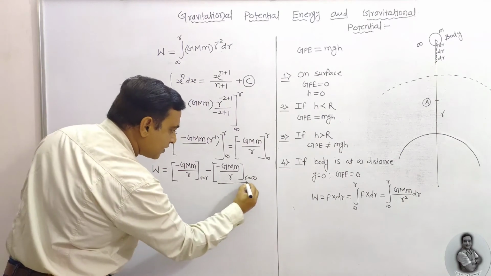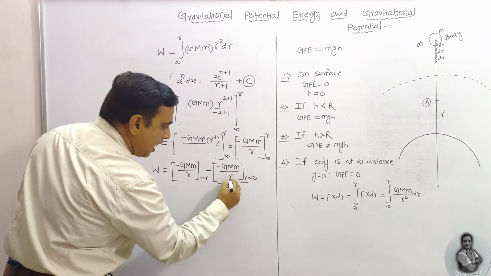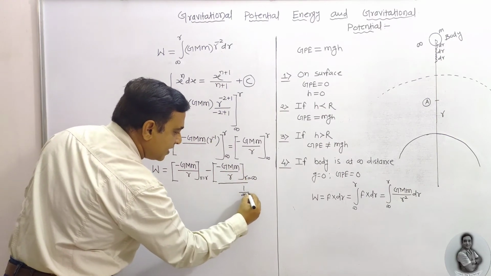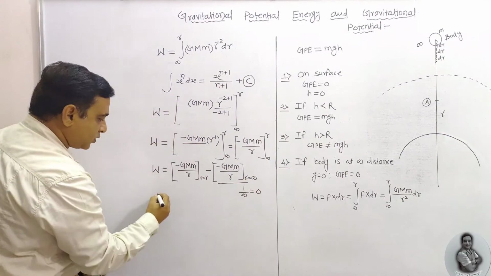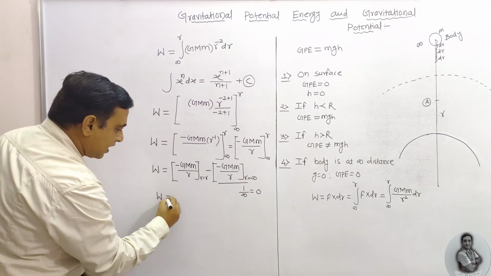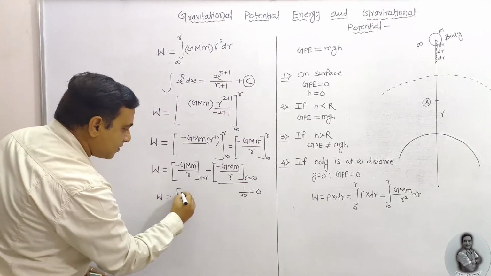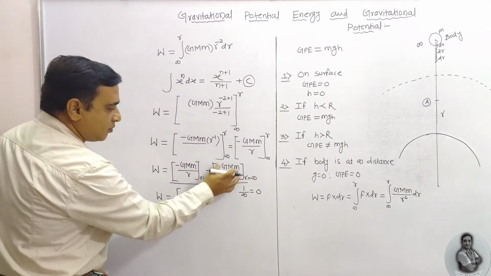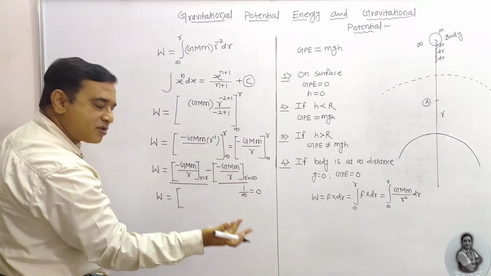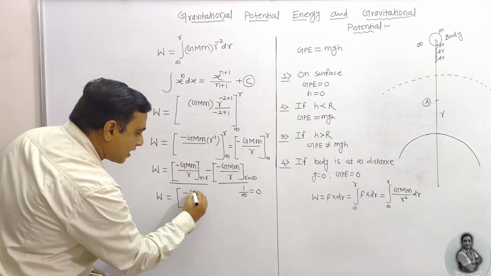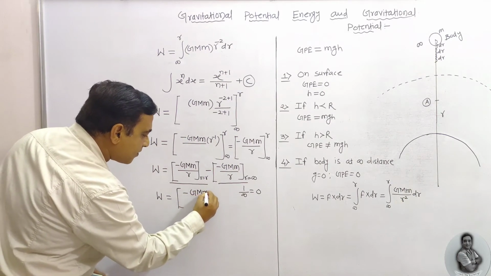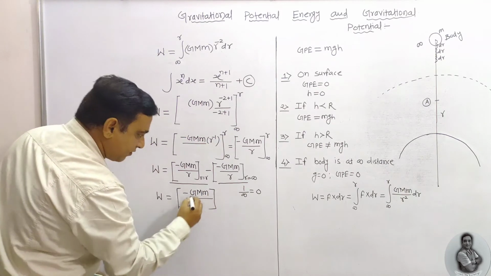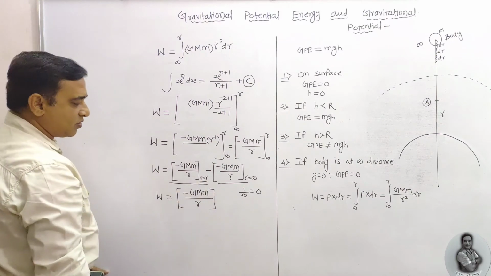But when I substitute R equal to infinity, 1 upon infinity is equal to 0. So for the further equation, the only factor which remains, because this quantity is equal to 0, is minus GMm upon R. This is the final equation after substituting R is equal to R.